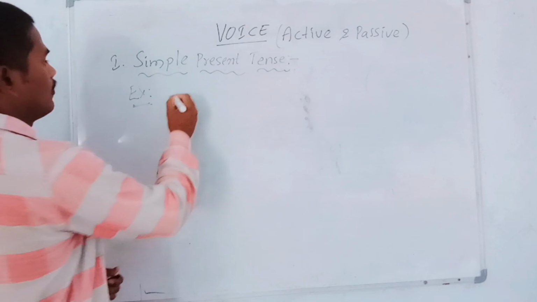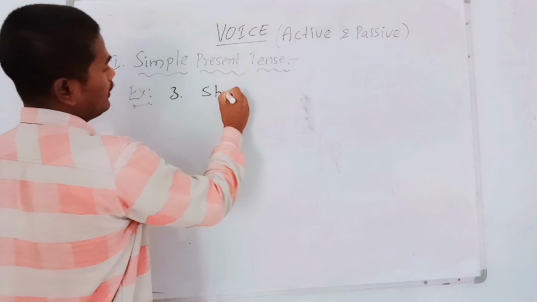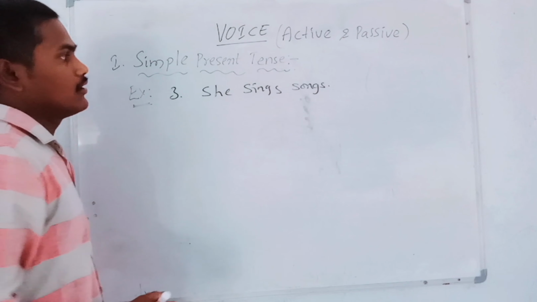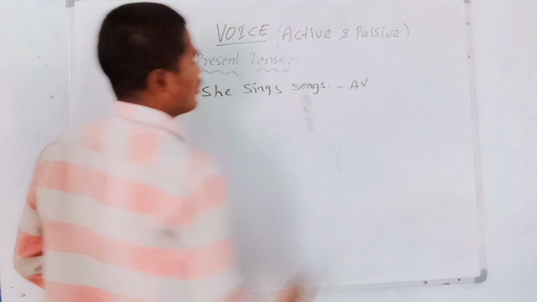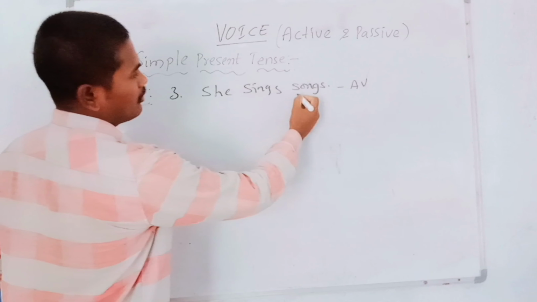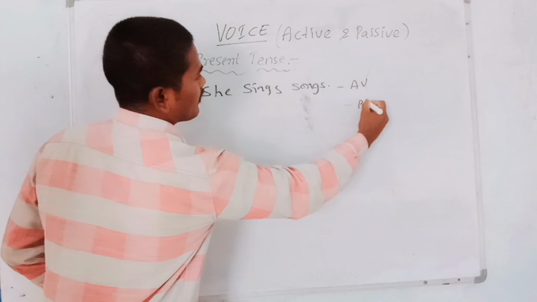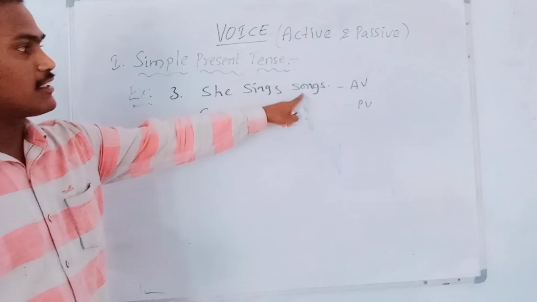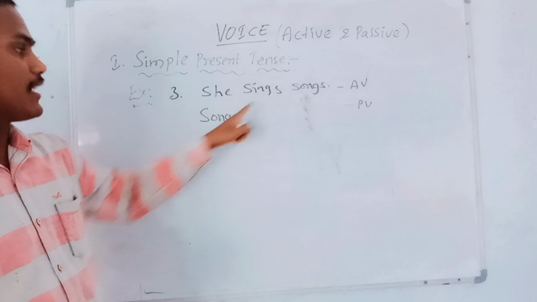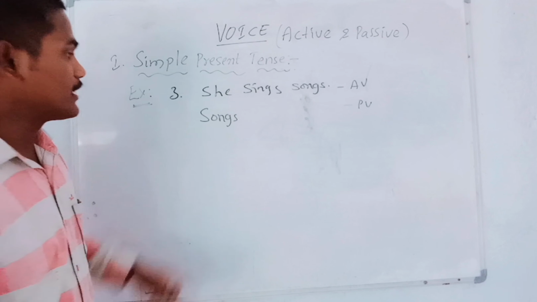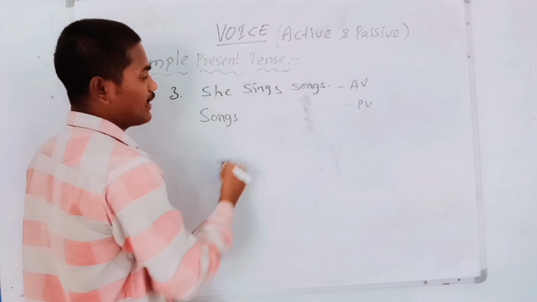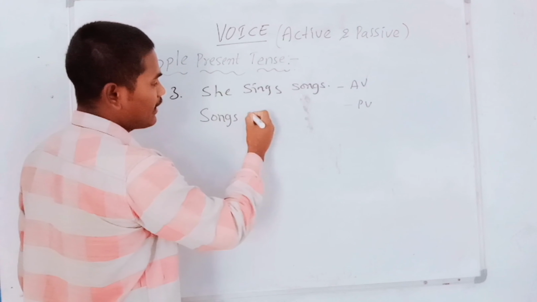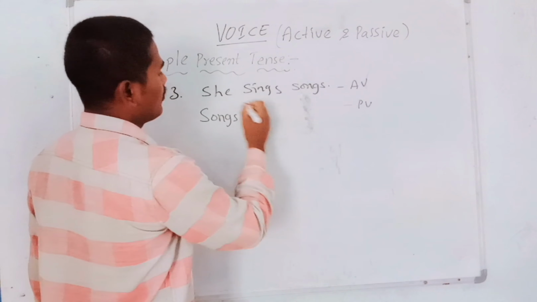Next, third example. She sings songs. It is an active sentence. So how can we change that? According to the voice rule, first in the passive voice we need to write songs, because songs is the object in the sentence. So the object becomes the subject in the passive voice. What is the helping verb we need to write now? Songs, more than one song, is a plural subject. We need to write the helping verb are. So songs are.